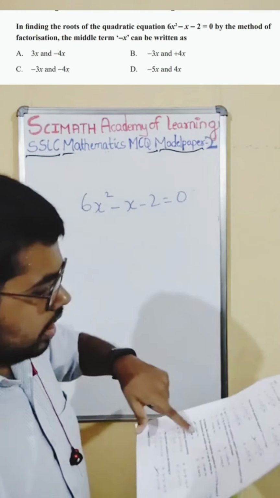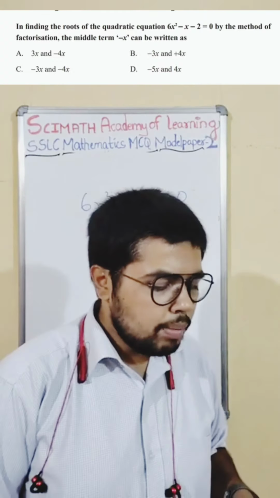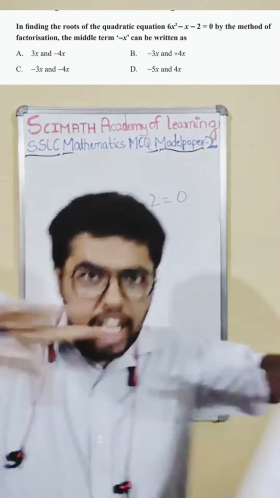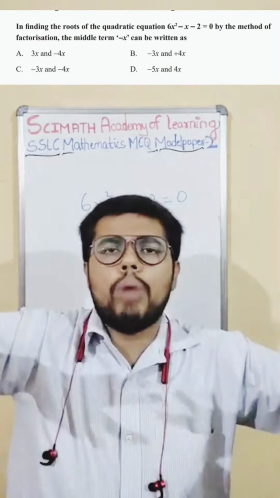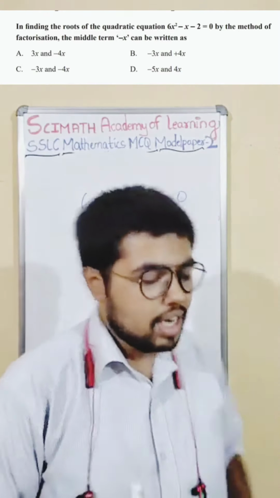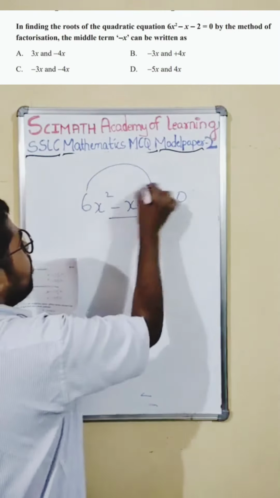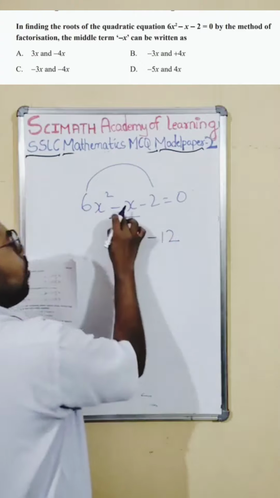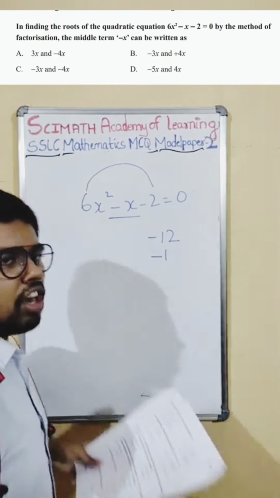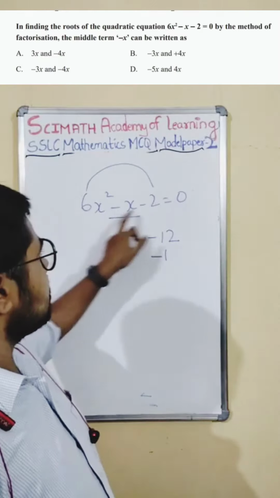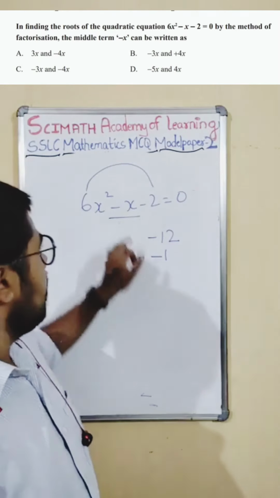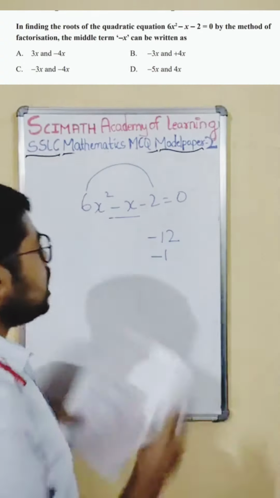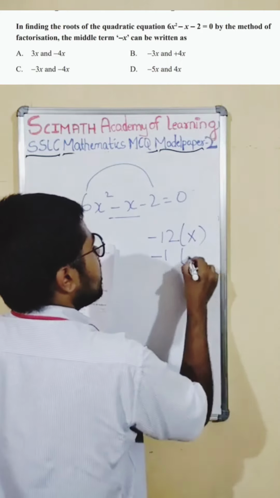Now here it is the method of factorization. They are asking how the middle term minus x can be written. The factorization method is splitting up the middle term, decomposing the number into 2 parts. What is the method you have learned here? You first multiply the first term and the last term. If you multiply 6 into minus 2, it becomes minus 12. Then what is the number in the middle? Minus 1. So first step, multiply the first term and the last term. I wrote minus 12. The middle term you write like that only. Why minus 1? There is no number written there, but don't forget the sign. Then you write a multiplication sign here, and a plus sign here.